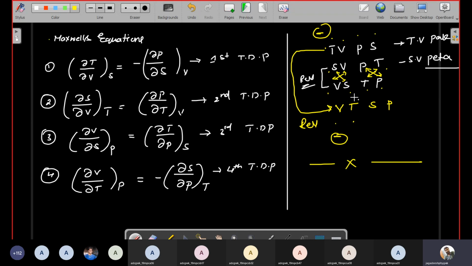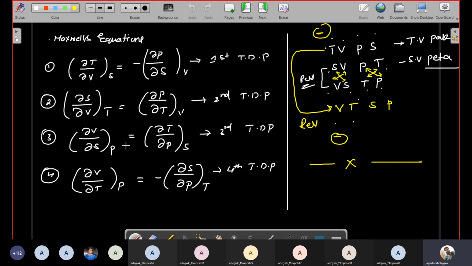So right now I'll write on the next page. Right now I'm not looking at these thermodynamic potential equations. I'll easily write the four thermodynamic potentials. How? See once again. I just remember that shortcut. First I'll write the shortcut. How to write the shortcut? You just follow the instructions.